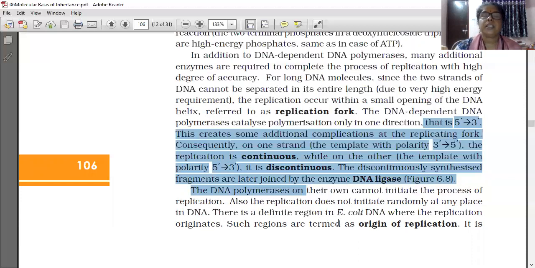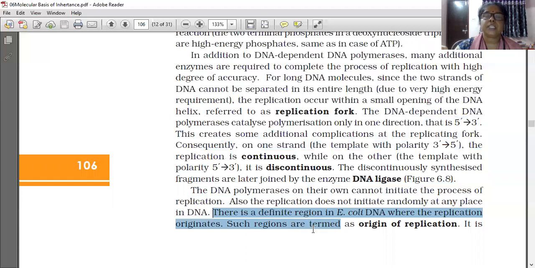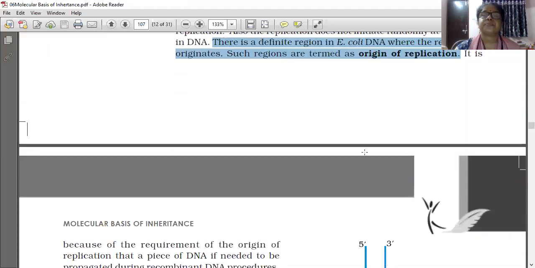In E. coli DNA, there is a definite region where the replication originates. Replication originates only from that point, which is called the origin of replication. It does not start from just any region; a particular region is there from where the replication originates. That region is called the origin of replication.